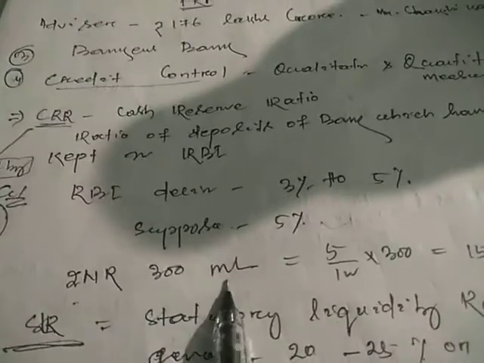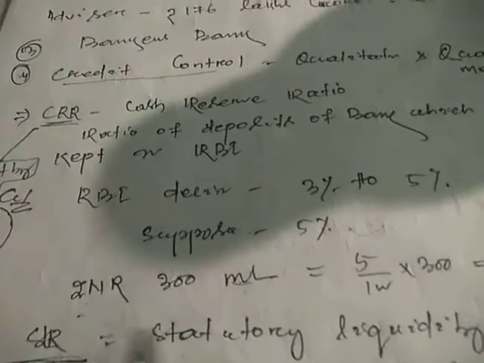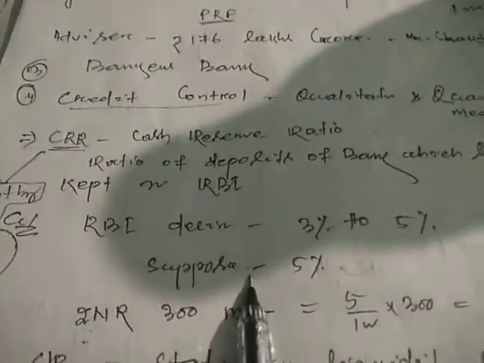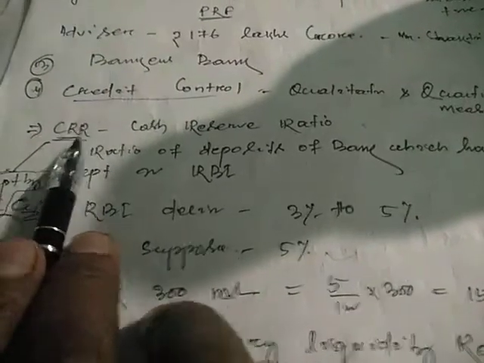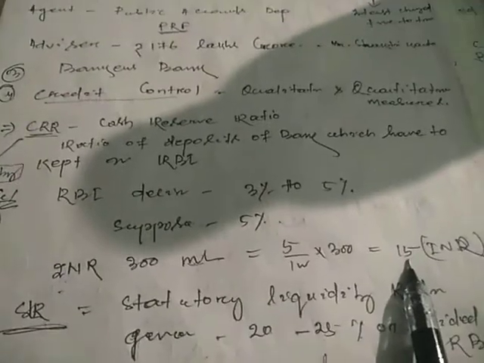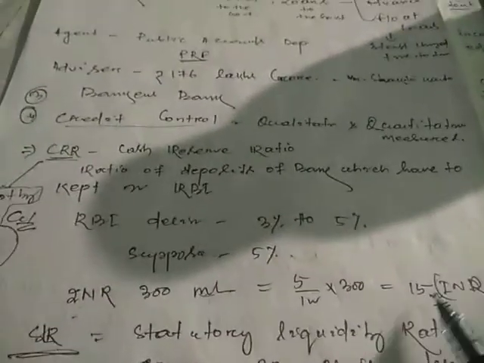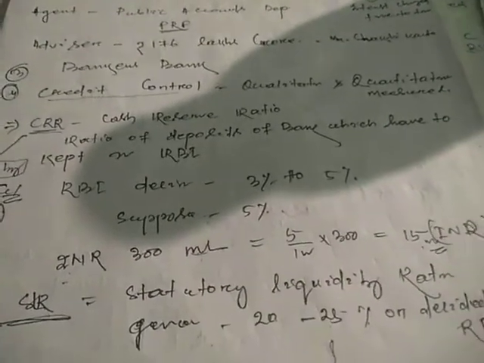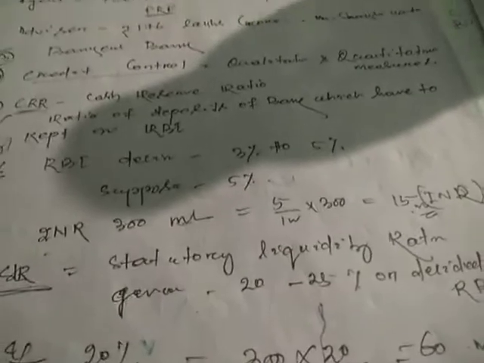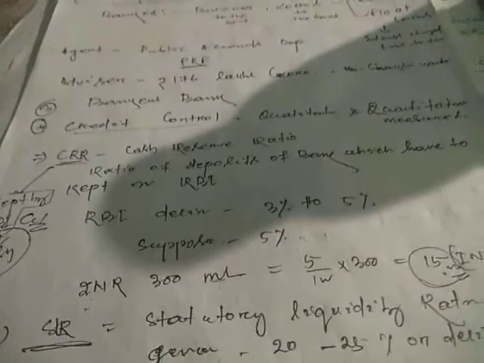Suppose INR 300 million. INR means Indian currency, 300 million. Here RBI decides the CRR position, which is 5%. So 5 by 100 into 300 gives 15 million INR, Indian rupees. So any bank, suppose SBI, when it provides credit facilities to any sector or any individual, has to deposit a minimum of 15 million.